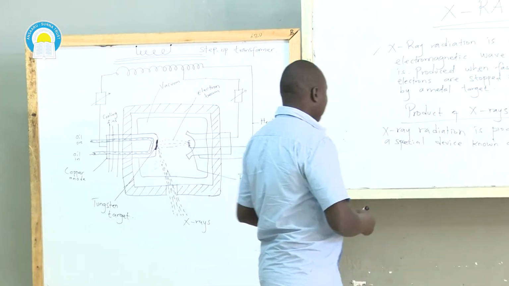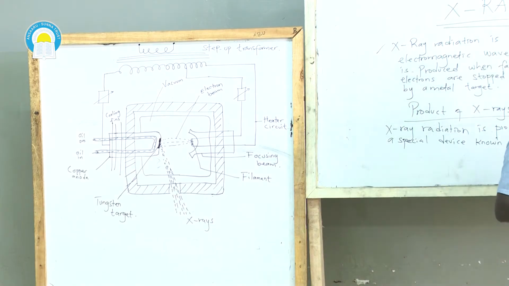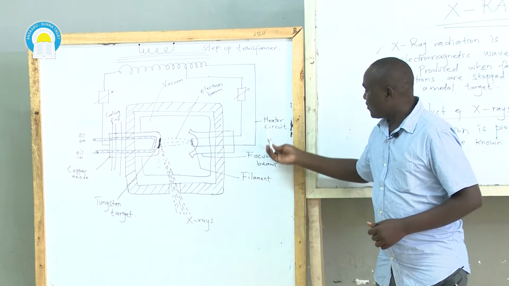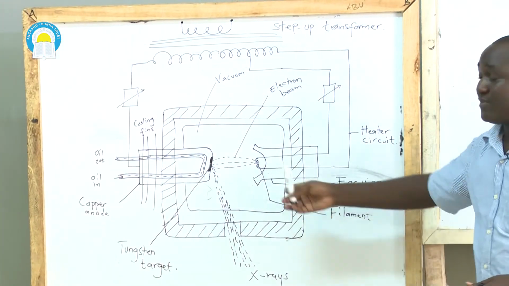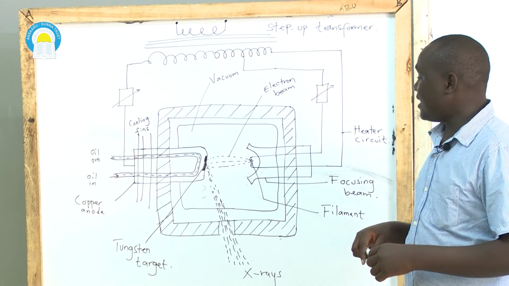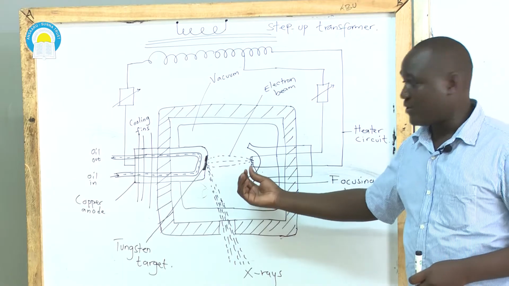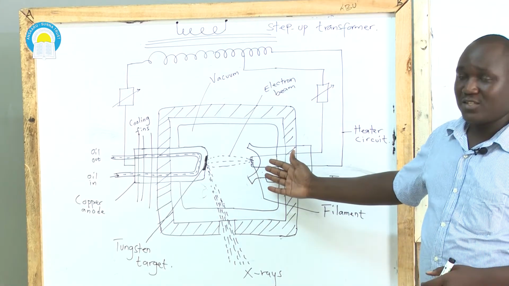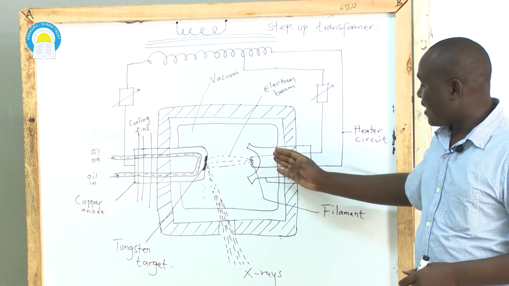Now, in this device, that is the X-ray tube, one thing you must know is that when current flows through the filament, heat energy is produced, and this heat energy enables electrons to be liberated or dislodged from the cathode.